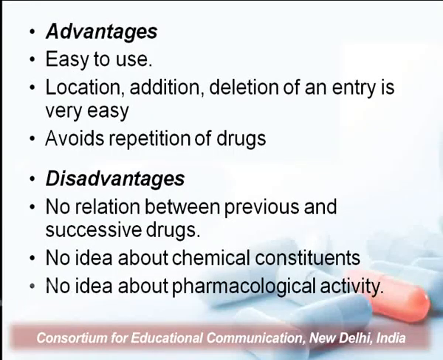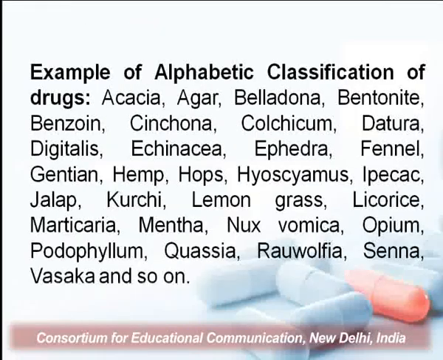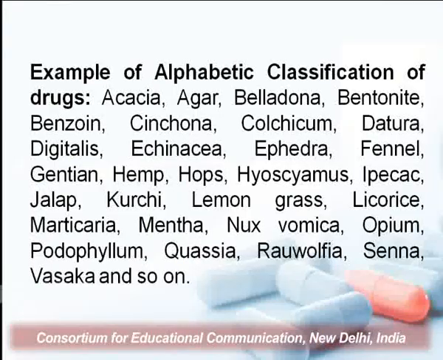Besides advantages, this system also has certain disadvantages, and these are that it does not give you any relationship between the previous or the successive drugs. So if we go back to the example of the classification of the drugs, and look at colchicum, the previous drug of colchicum was Cinchona and the succeeding drug is Datura.